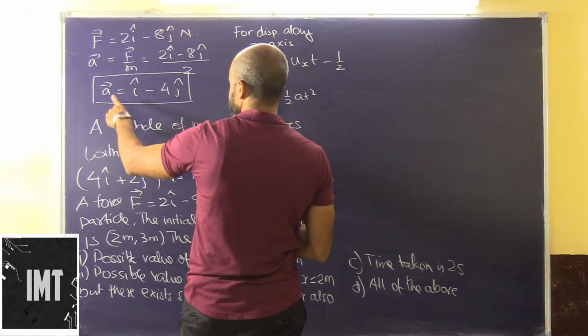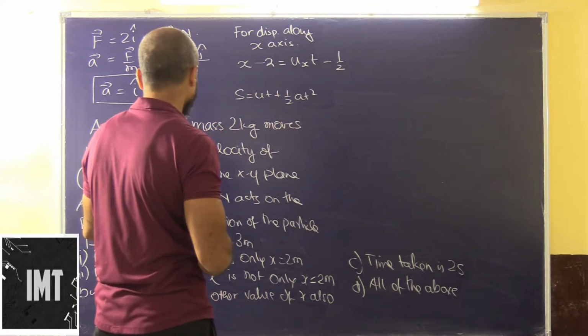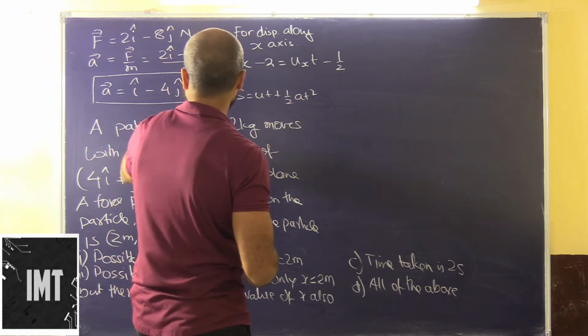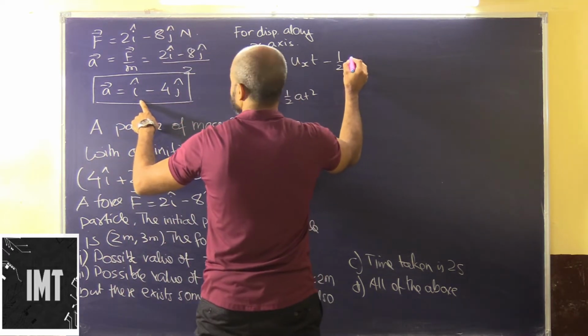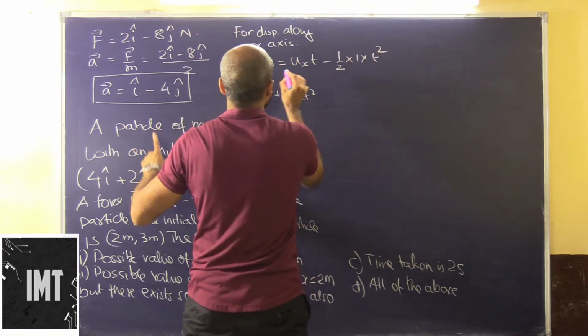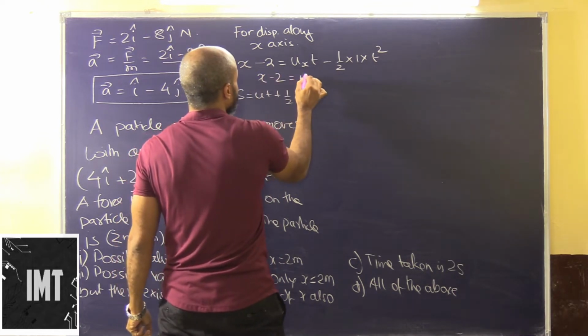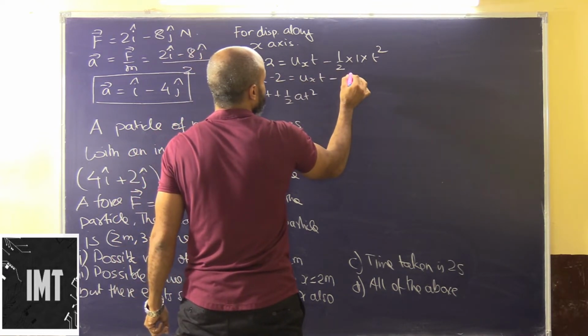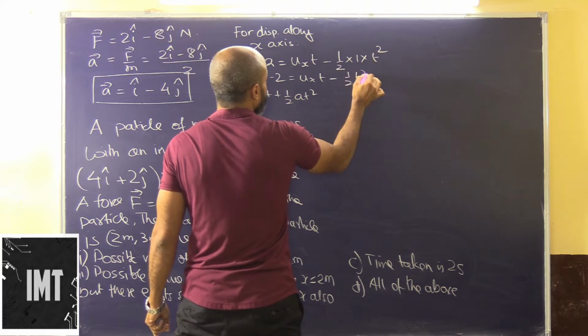Acceleration along the x axis is how much? Acceleration along the x axis is 1 unit. So this will be into 1 into t square. So this will be x minus 2 is equal to uxt minus half t square.